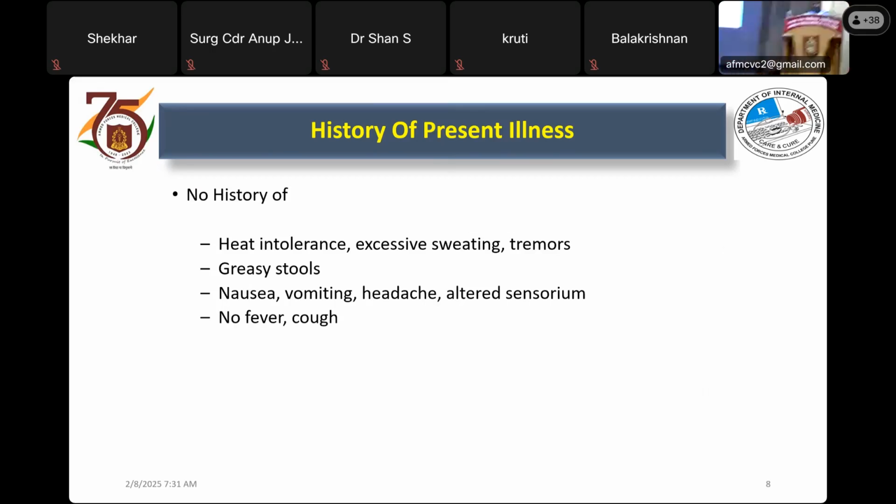Sir, heat intolerance to look for any thyrotoxicosis symptoms. Excessive sweating and tremors are also seen with thyrotoxicosis. And greasy stools will be there when there is fat malabsorption. How do you connect this negative history with the chief presenting complaints? Sir, in pancreatic exocrine insufficiency, there will be greasy stools, sir. Fat will not be absorbed and it will pass in the stools.